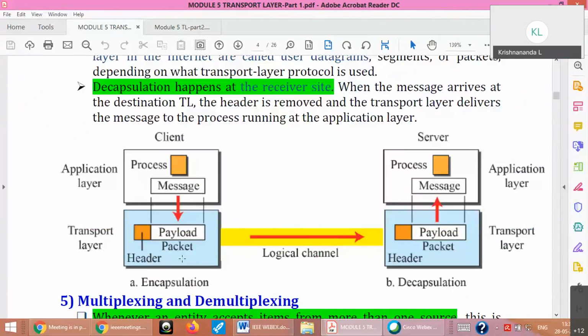So we assume that it has come to the destination. The destination transport layer will remove this header, that is called decapsulation. Simple. Okay. Then similarly, multiplexing and demultiplexing.